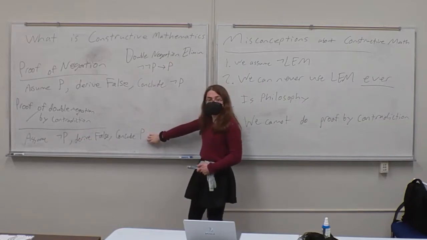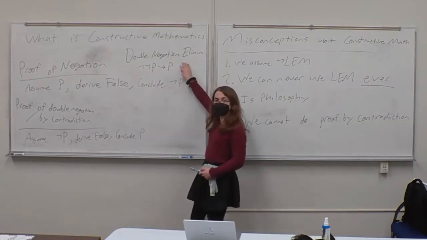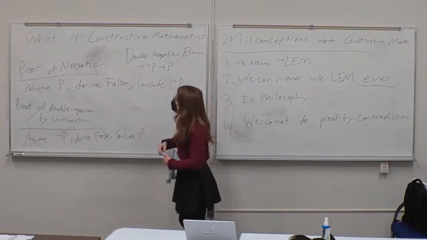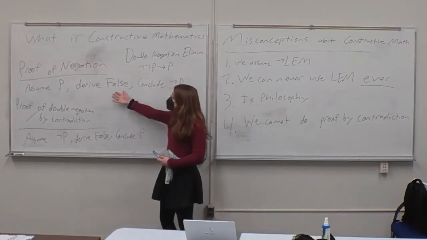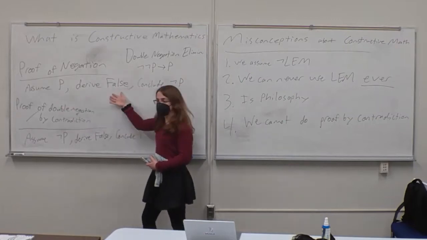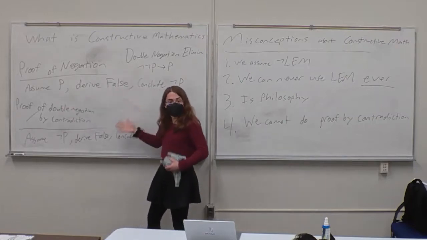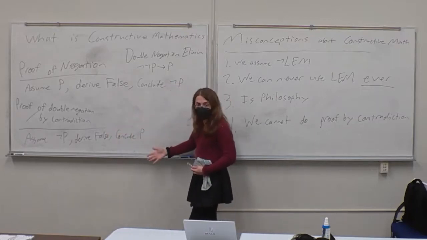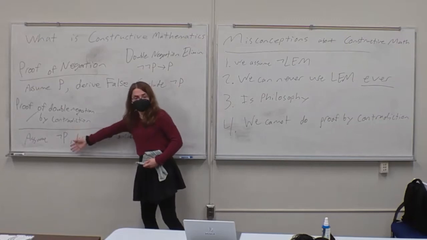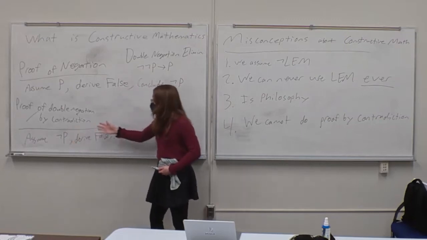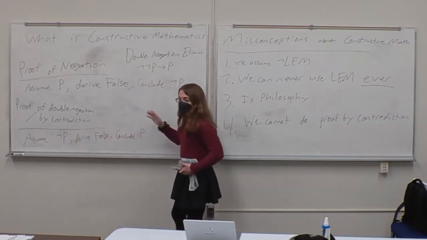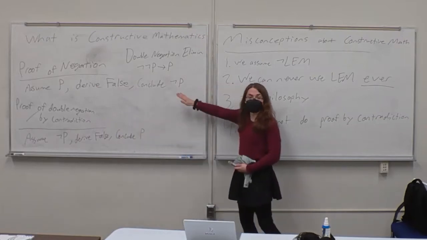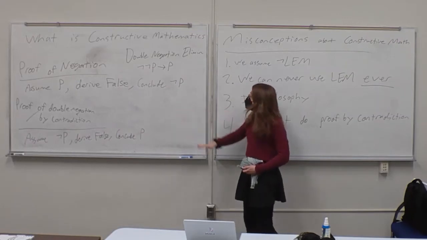But then we cannot conclude P from this because that requires double negation elimination. And so as a quick example of what these are, you can prove a number is irrational by assuming it's rational and deriving a contradiction. That's exactly how we prove a number is irrational. But you cannot prove a number is rational in constructive mathematics by assuming it's irrational and deriving a contradiction. This is where it gets a bit tricky, because this is completely unintuitive from a classical mindset.